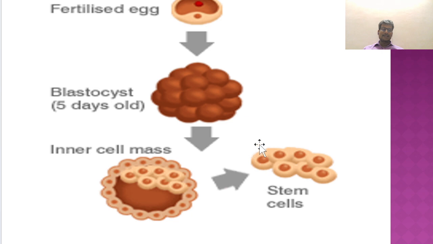So this has no function. We claim this group of cells isolated from the blastocyst-stage embryo are unspecialized cells. We otherwise call them pluripotent stem cells, having the ability to become any cells.